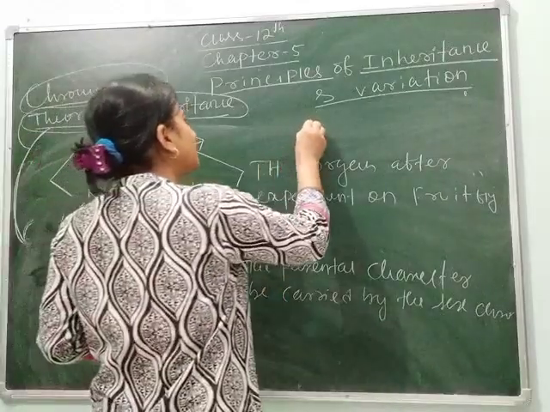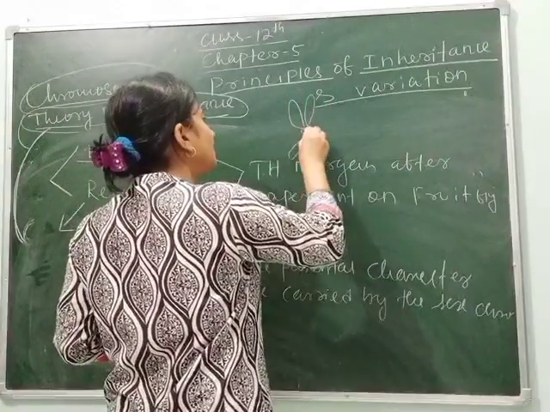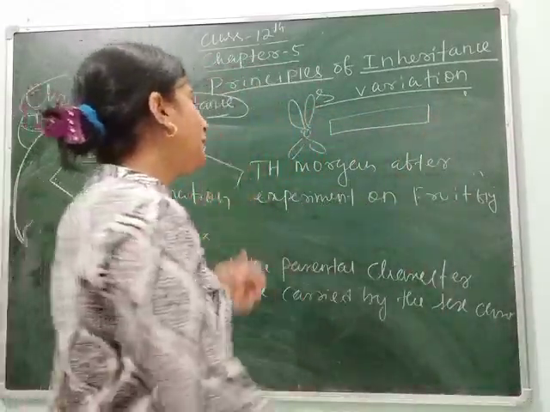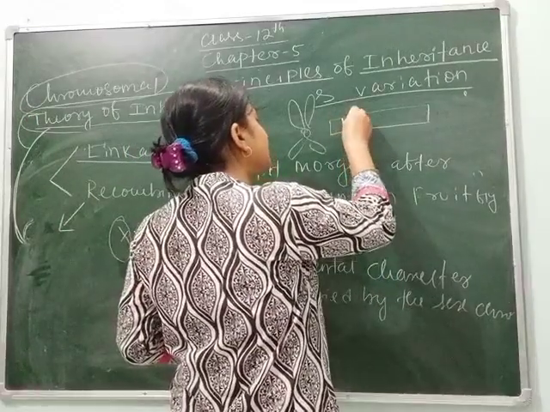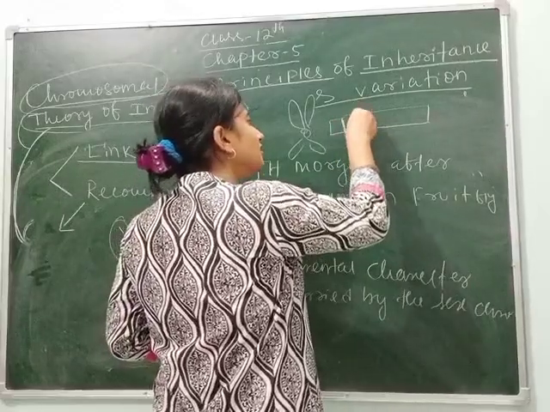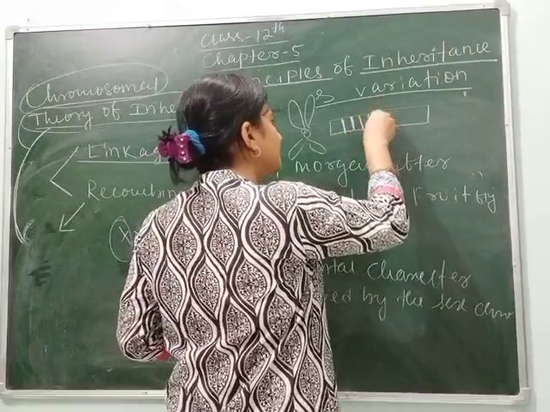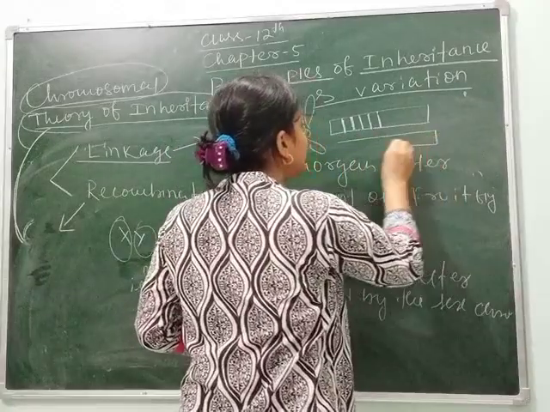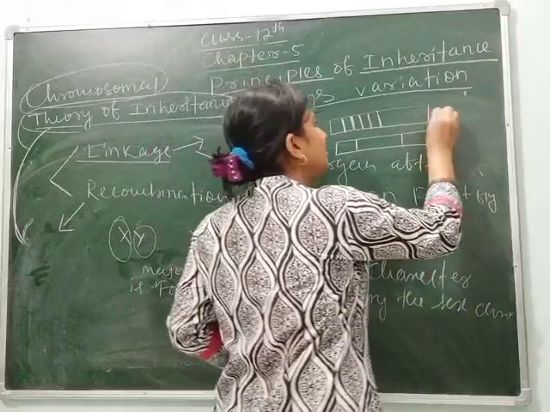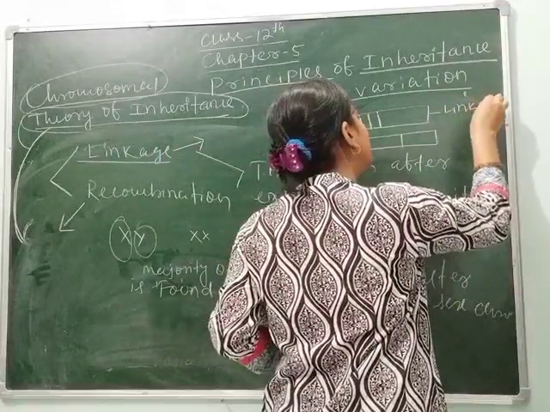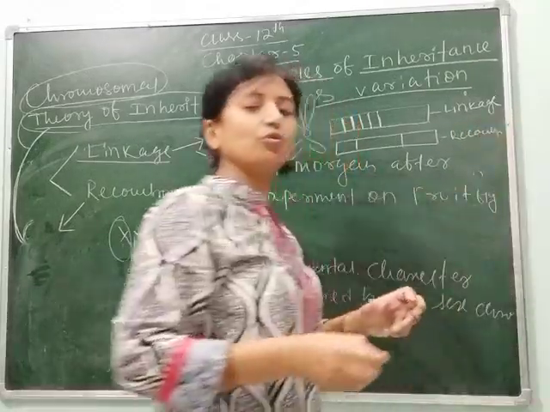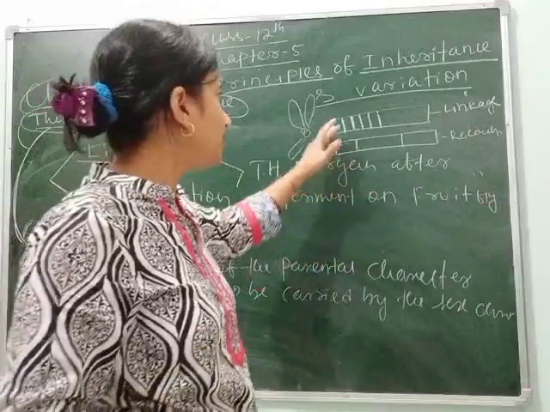Linkage means, suppose this is a chromosome. If the parental characters or genes lie close to each other, this shows linkage, and this shows recombination. You can notice this one is for linkage and this one is for recombination. No need to do the whole cross. You just remember this is linkage.